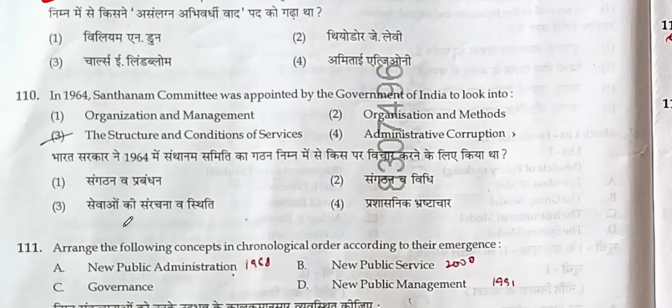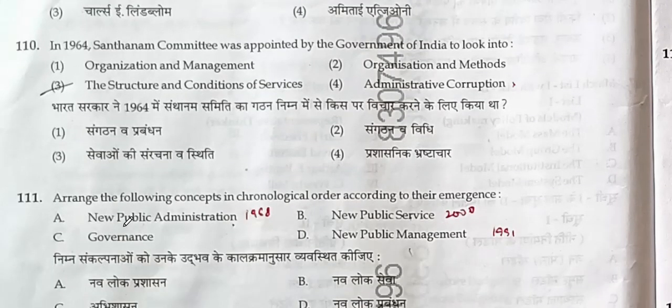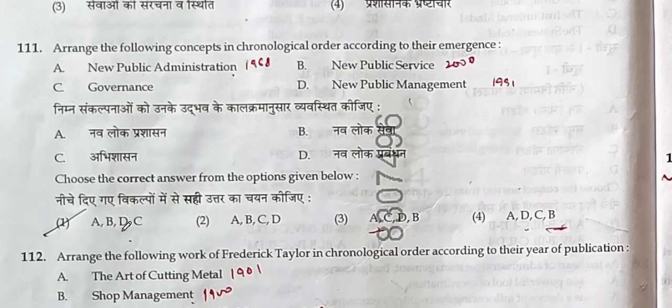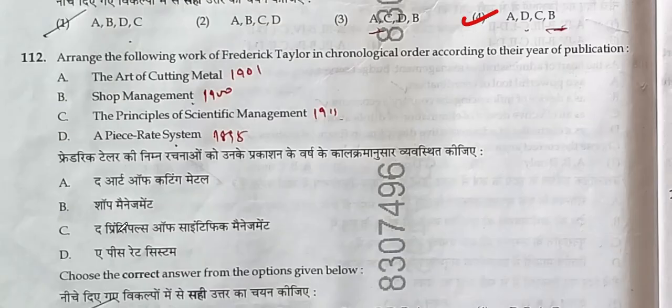In 1964, the Santhanam Committee was appointed by the government to look into administrative corruption. Arrange the following concepts in chronological order according to their emergence. NPA is 1968, NPS is 2000, NPM is 1991. Hence option number 4 will be the correct answer. ADCB. Arrange the following works of Taylor in chronological order. The Art of Cutting Metal in 1901, Shop Management 1900, Principles of Scientific Management 1911, and Piece Rate System in 1895.